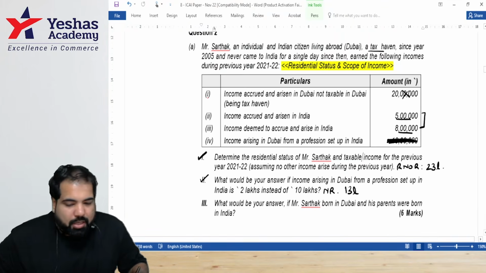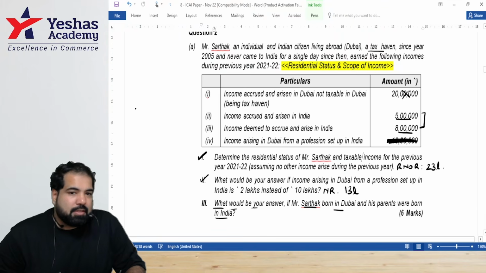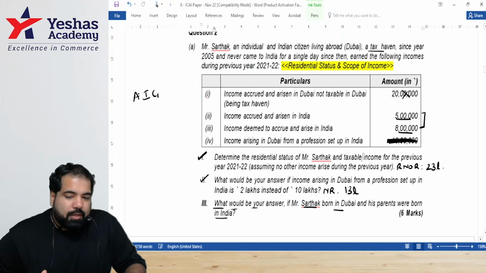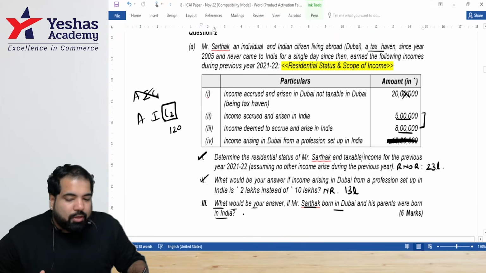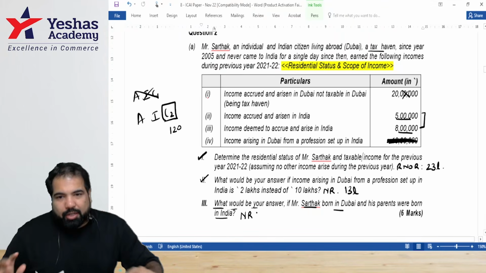And the third part, guys: what would be your answer if Sarthak was born in Dubai and his parents were born in India? Then, guys, is he an Indian citizen? No, he's a PIO. So then which section will not apply? So which will apply? But for AIC2, we need how many days, guys? 120. So again, your answer will be he's a non-resident. Tricky, but we need to present this, guys.